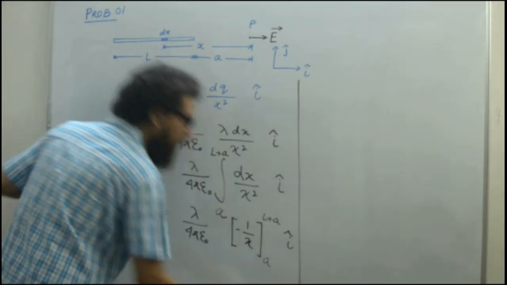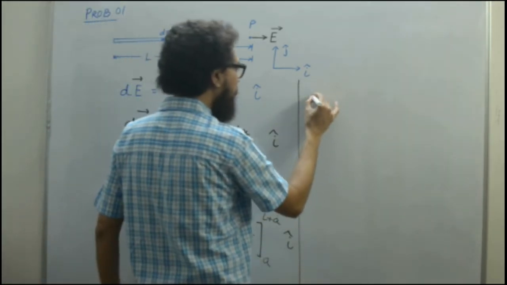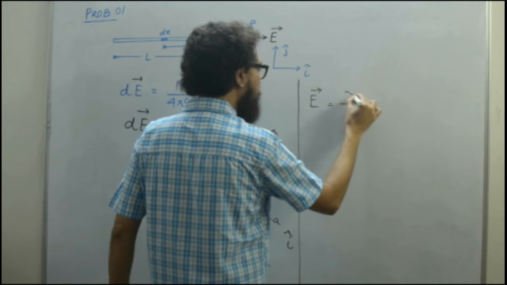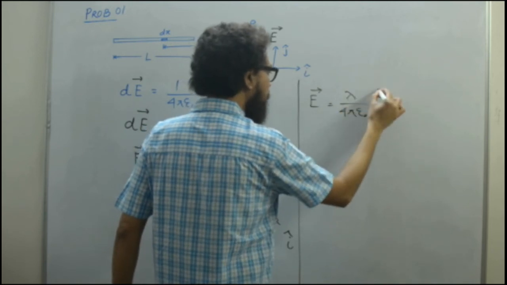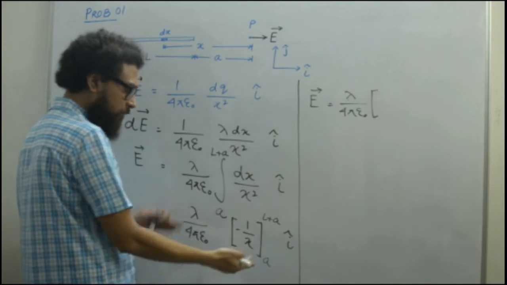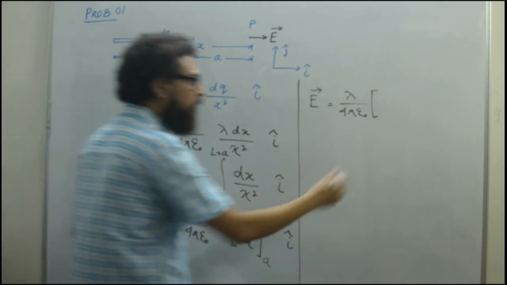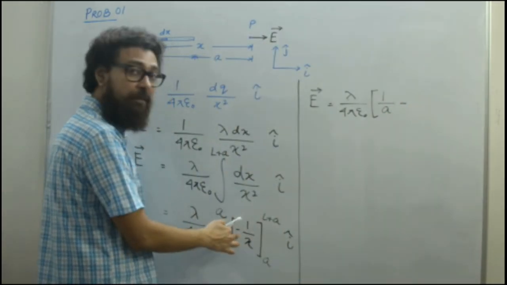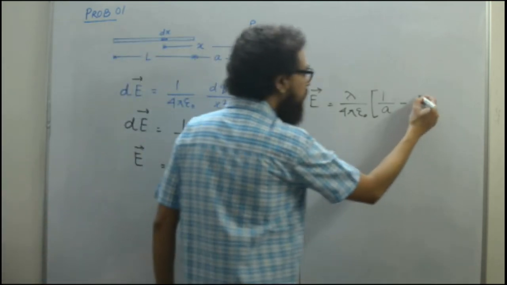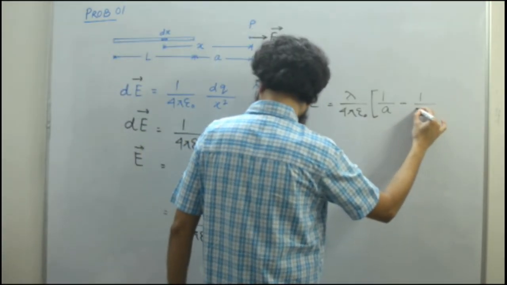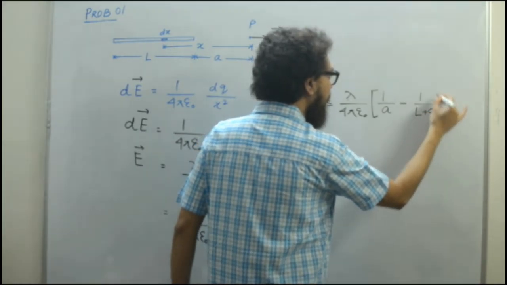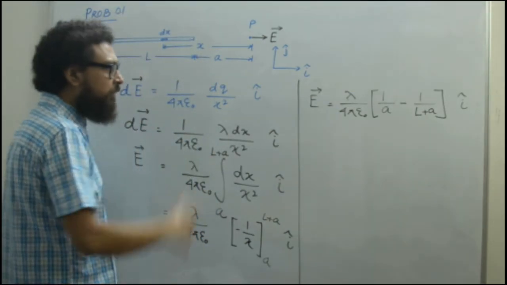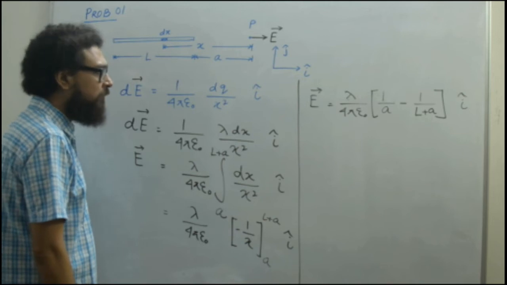Very good. Let me solve. So E is lambda by 4 pi epsilon naught, and there was a negative sign here, so let me reverse the limits: 1 by a minus 1 by L plus a. I am writing this first because I am taking the negative sign common, so they will cancel each other, and the unit vector will remain the direction. So calculate the whole thing here.